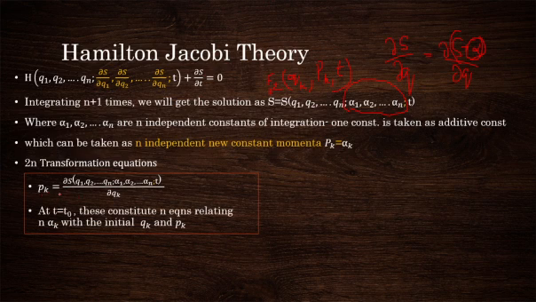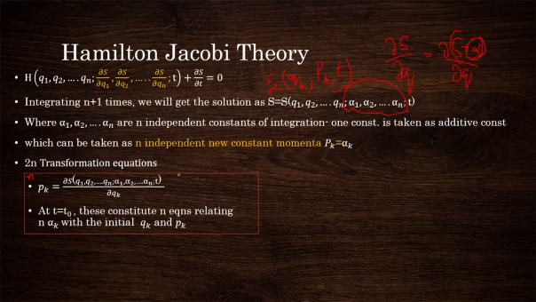If I consider the time as t0, the initial time, then how many equations are there? N such equations, p1, p2, etc. up to pn. So these equations relate alpha k with the initial values of qk and pk.